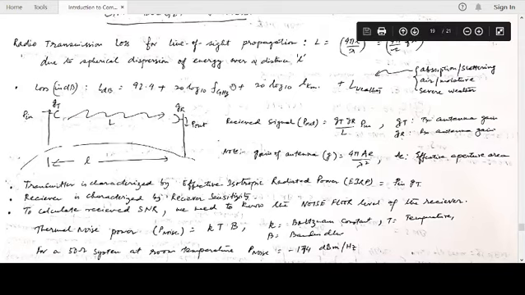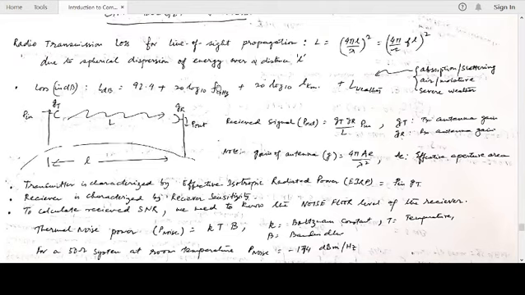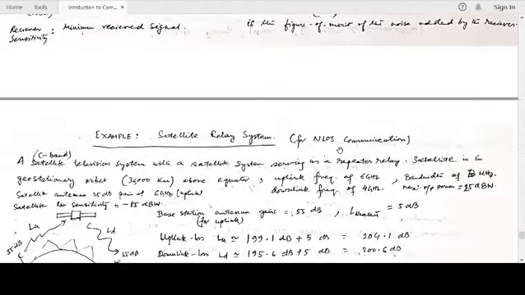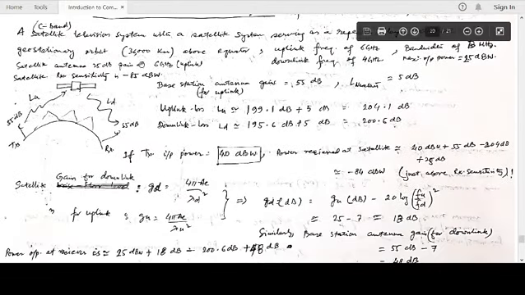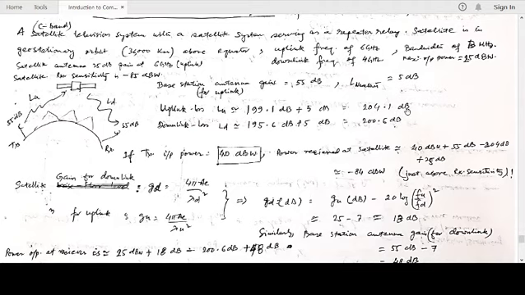92.4 plus 20 log 10 f in gigahertz plus 20 log 10 L in kilometer. Here f in gigahertz is the center frequency. Naturally, center frequency is 6 gigahertz, and bandwidth is some excursion around that, so it won't change much, plus the weather loss. L is the distance in kilometer. So we plug in these values: 36,000 kilometer and 6 gigahertz. With a weather loss of 5 dB, you have roughly 204 dB.